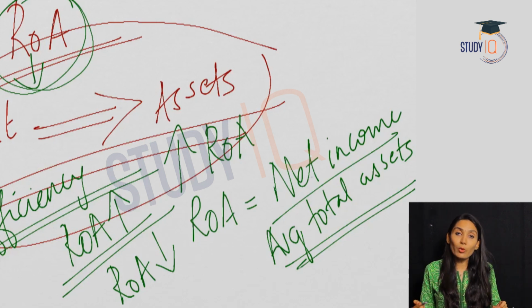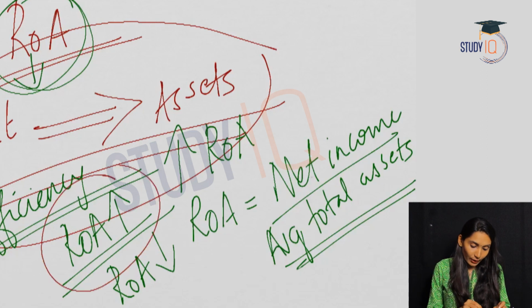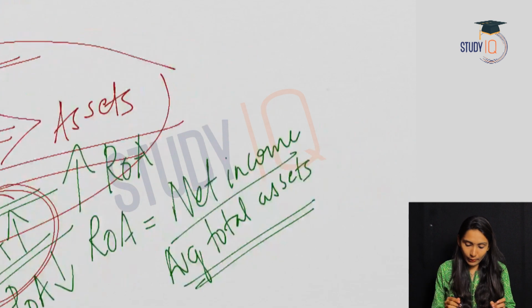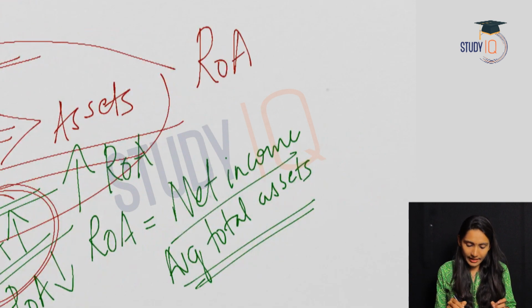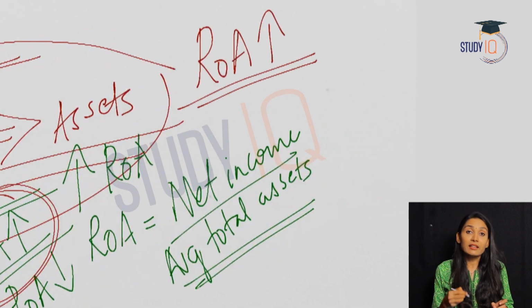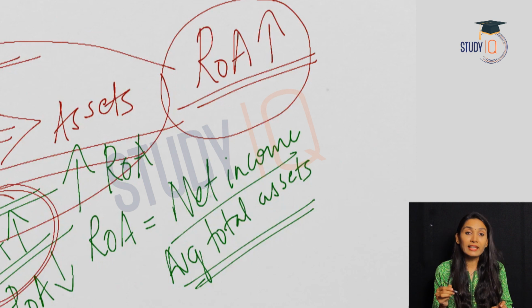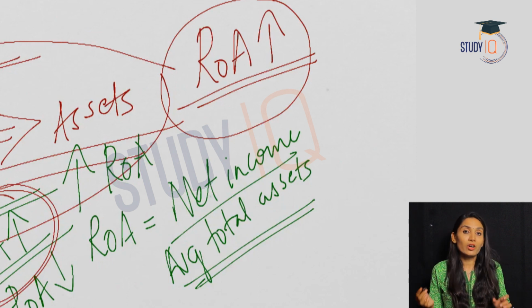Which one would be more ideal? Ideally, the ROA should be high. If ROA is high, it means the bank is better utilizing its assets. There is better management with the bank. So ideally the return on assets should be on the higher side or it should be improved.